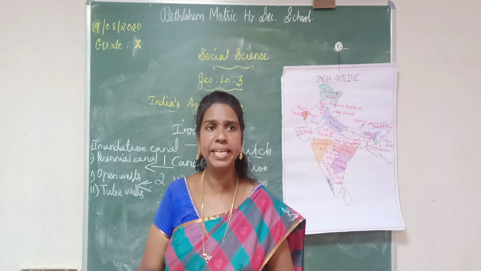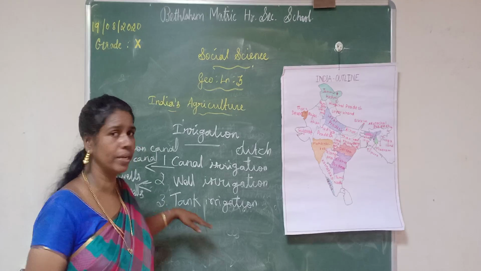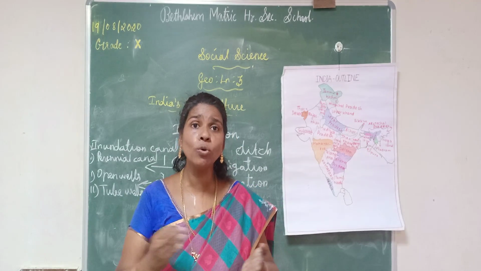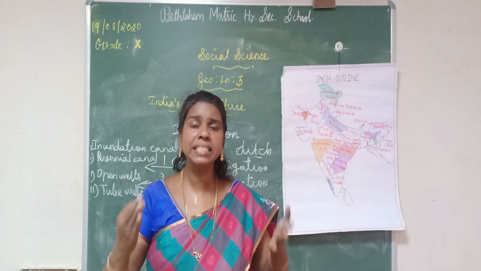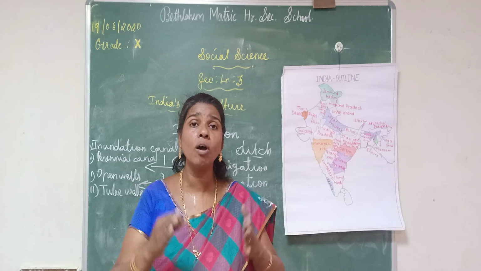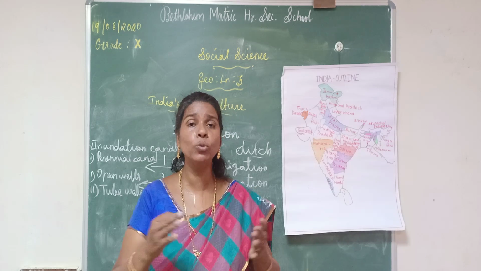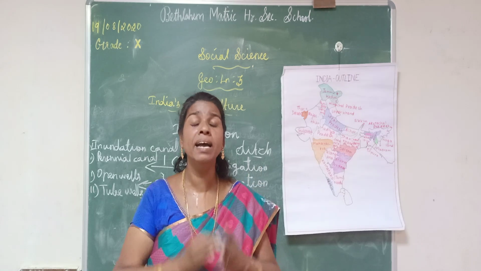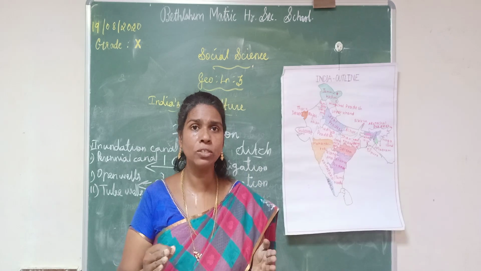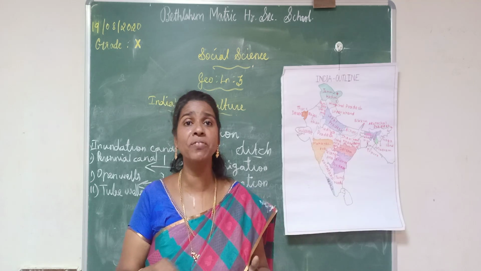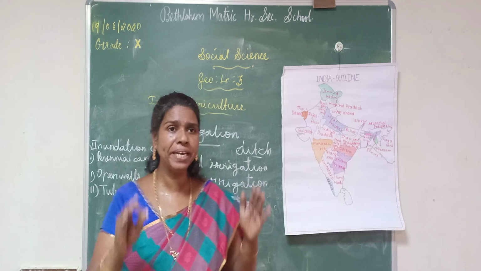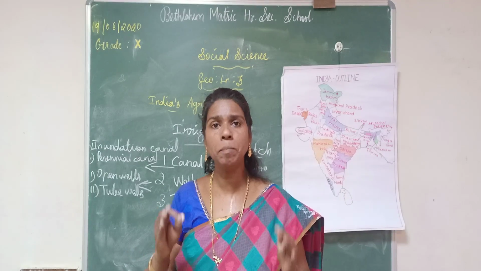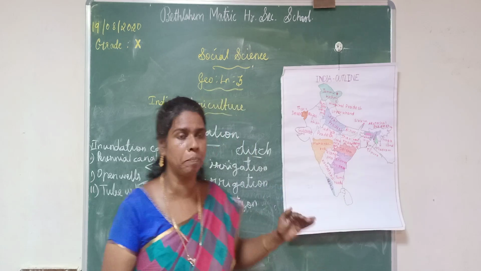Then the third one is tank irrigation. A tank is a water storage developed by constructing a small bund of stones. It is used to collect and store water for irrigation and other purposes. It is also a very old system of irrigation. In India, some peninsular areas use this type of irrigation.